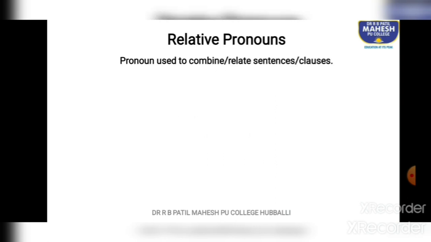Next up, relative pronouns. Pronouns used to combine or relate sentences or clauses. So these come across as linkers. The book is a clause. You gave me is lost is another clause. So in order to join or combine these two clauses, which is used, so it becomes a relative pronoun. The book which you gave me is lost.